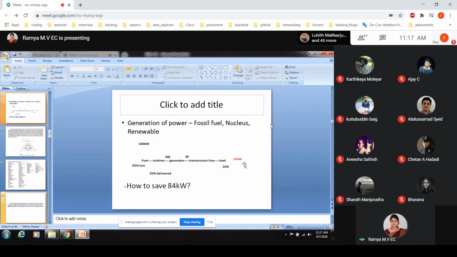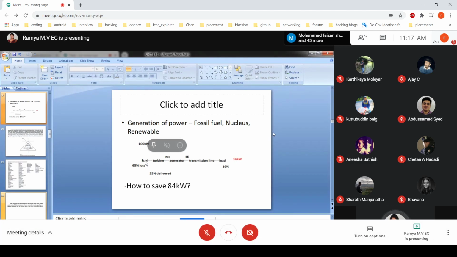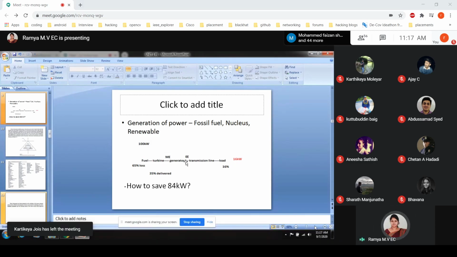The load we are getting is only 16 kilowatt. What is required for us? 100 kilowatt is the required power, but what we are getting is 16 kilowatt at the load. So during the journey of fuel, turbine, generator, transmission lines, load, many losses will occur.